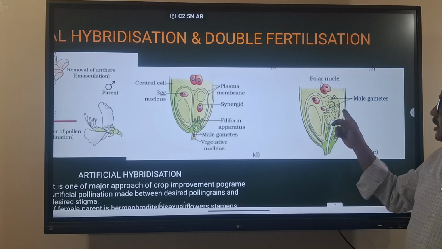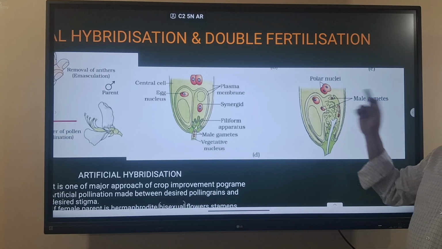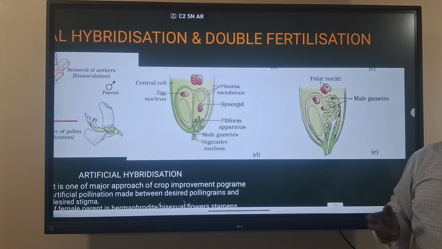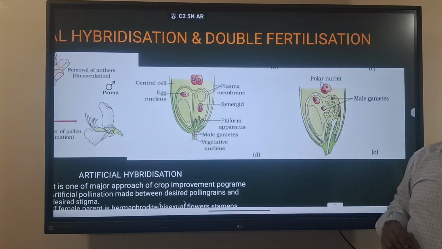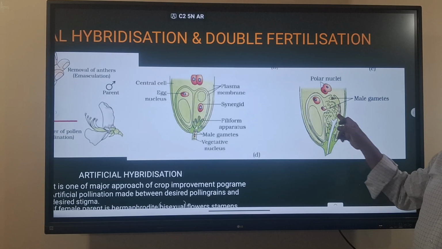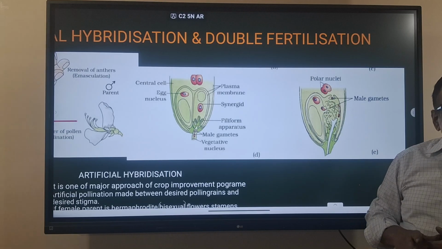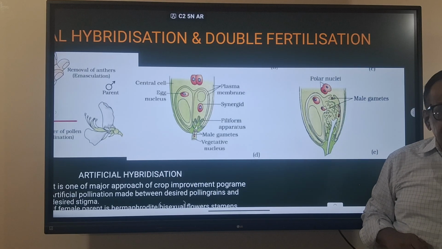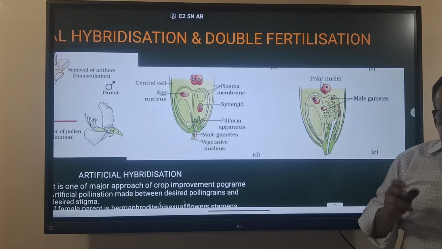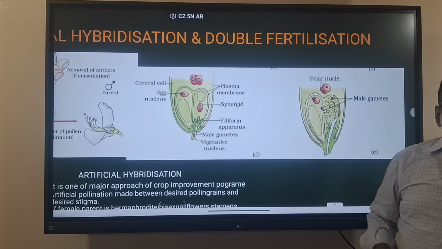One of the male gametes will fertilize the egg, and the second male gamete will fertilize the secondary nucleus, the polar nuclei. One male gamete fusing with the egg cell is called syngamy. Male and female gametes fusing is called syngamy, and the zygote will form.